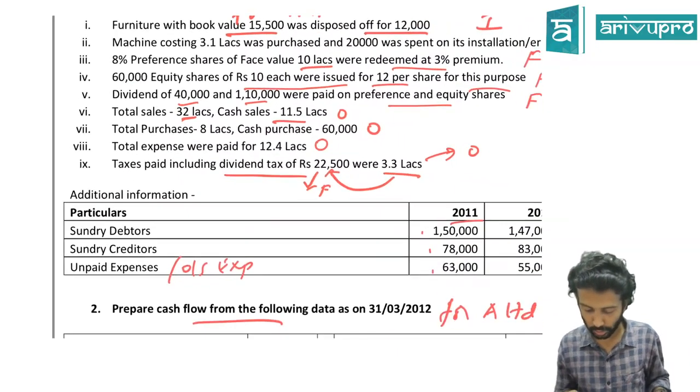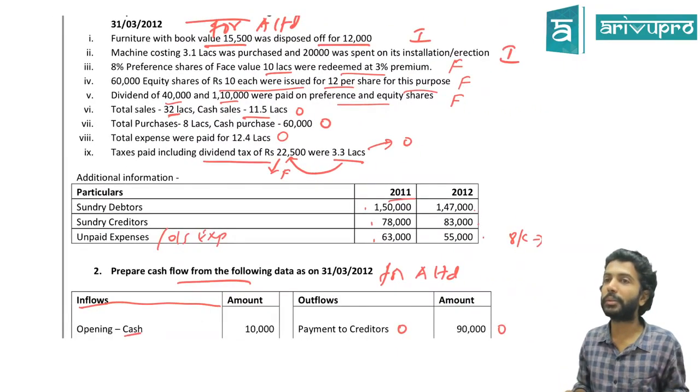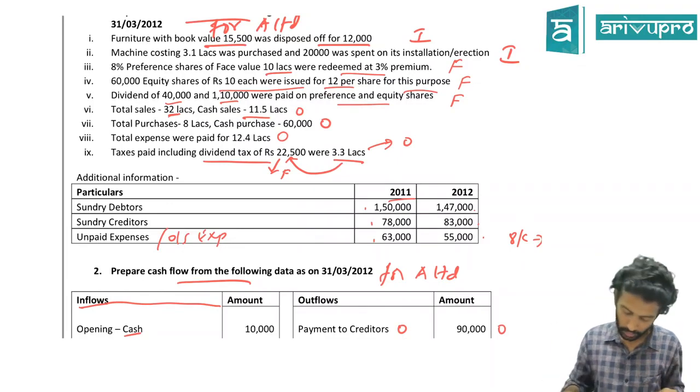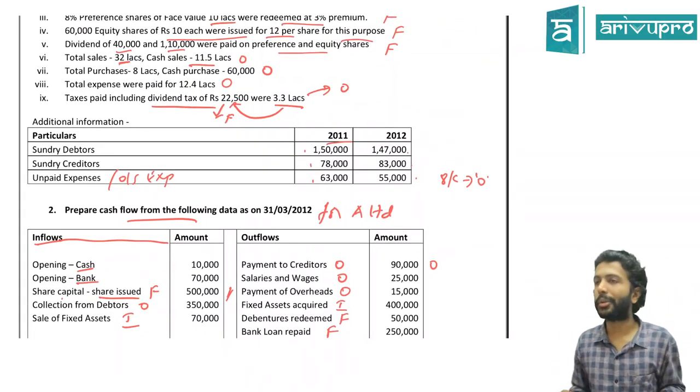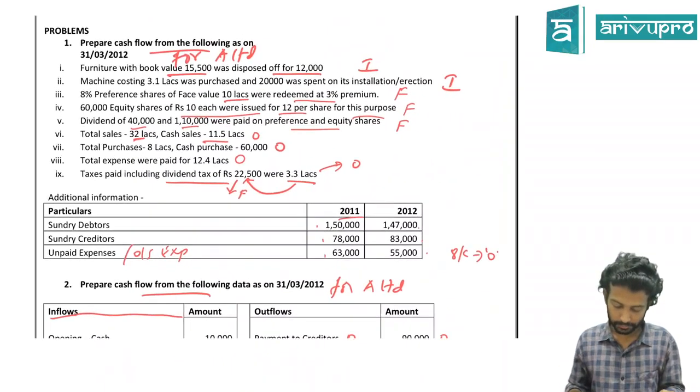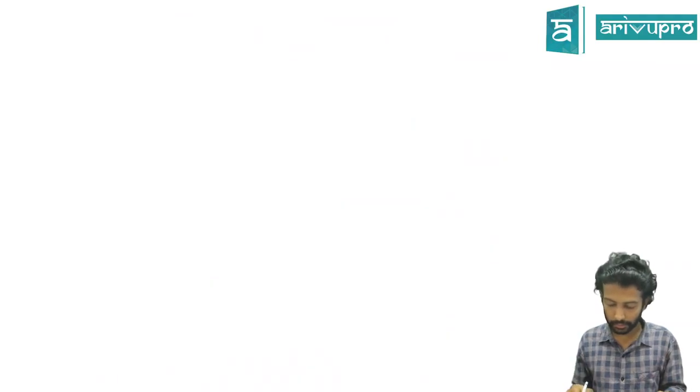So other things are also there, no sir. Discount, bills receivable: lack of information, assume all of the others to be 0. So they've given debtors and creditors information to find the cash received from debtors as well as cash paid to creditors. Once you do those two working notes, you can start with your cash flow statement like the way we have done it in our last problem.